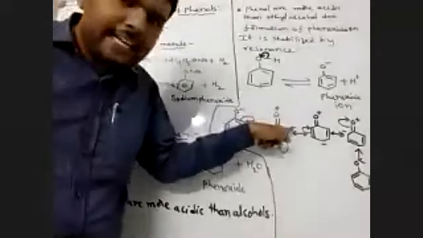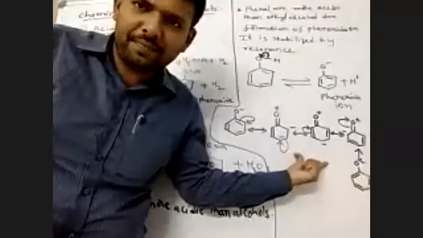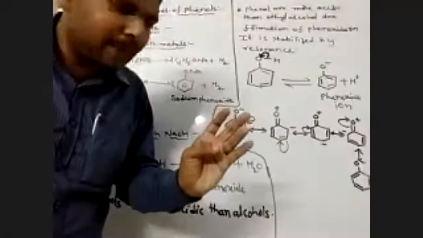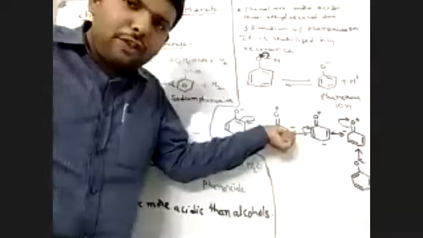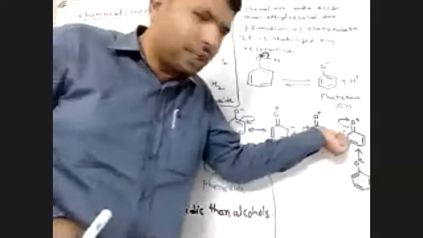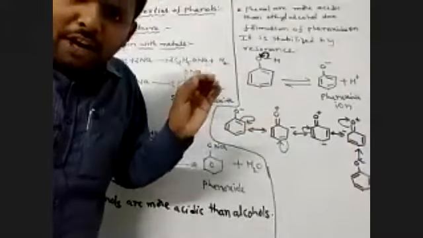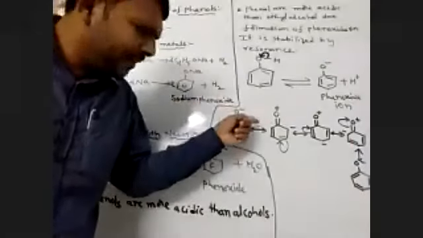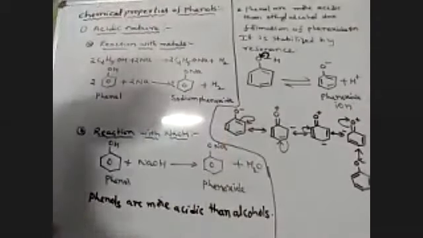Okay. Electron density increases at ortho and para positions in the phenoxide ion. So electron withdrawing groups like nitro group, cyanide group, acid group or ester group attacking at ortho and para positions increase electron density, so the acidic nature increases. Electron releasing groups like methyl, ethyl, amine groups attacking decrease the acidic nature. Okay, please note this. Students, have you understood?